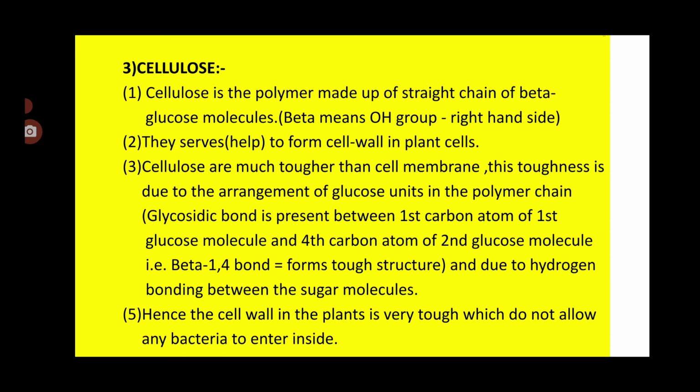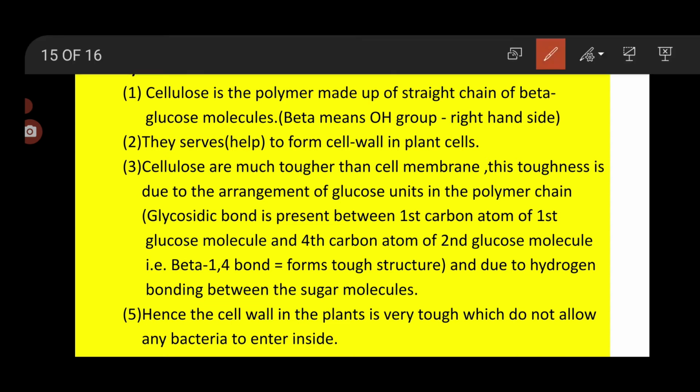Now the third example is cellulose. Cellulose is a polymer. Polymer means poly means many, mer means molecule. So cellulose is nothing but a polymer. It is made up of a straight chain of beta glucose molecules. Cellulose is like this. Okay, this is a polymer. It is made up of a straight chain of beta molecules.